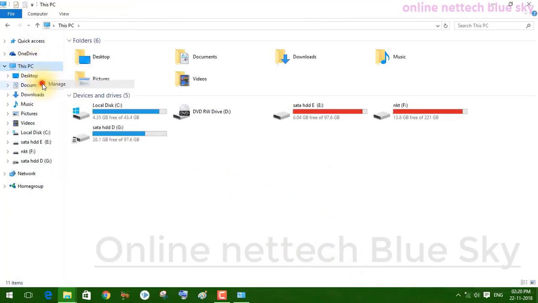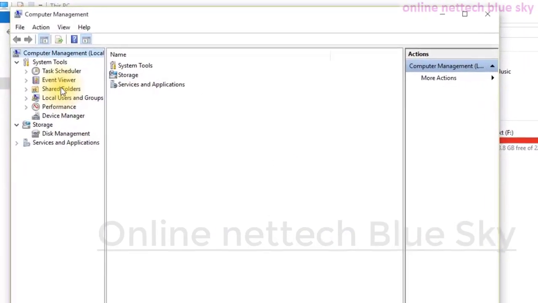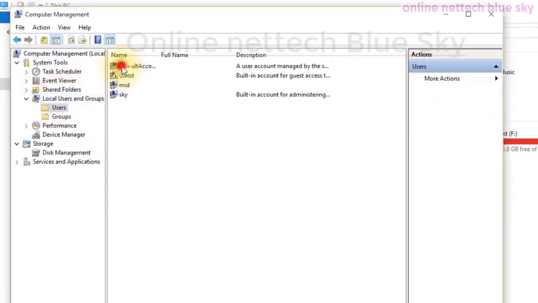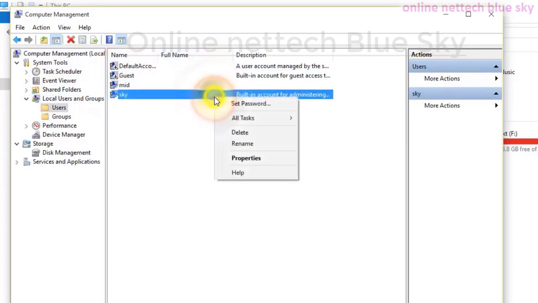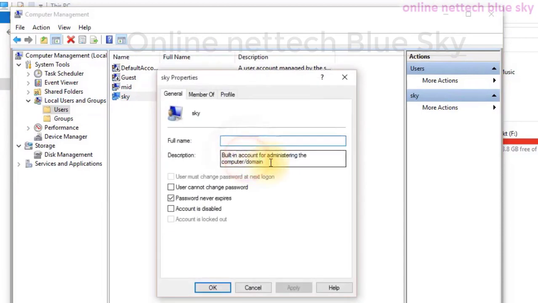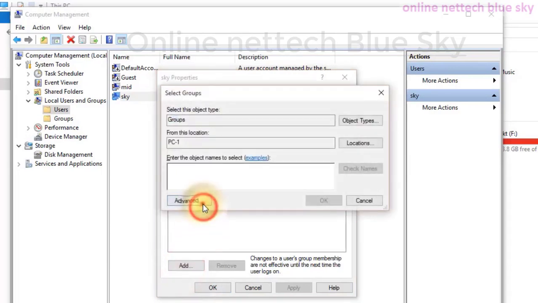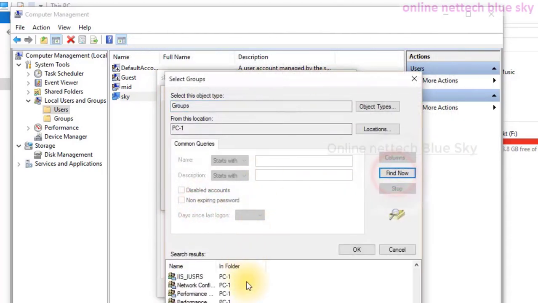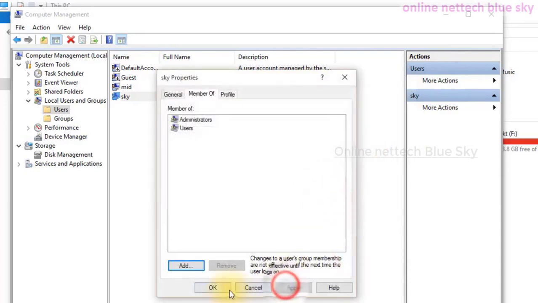So you can see this PC here, right click, manage, and I'm just showing you. This is a shared folder, and any shared folder you can see just here, completely all of them. This is my not-sharing folder. This is my username and group. So users and groups, all of it you can see just here. This is all users only, and you can find and add them, I will discuss it in some video, but I'm just showing you this member of my computer.